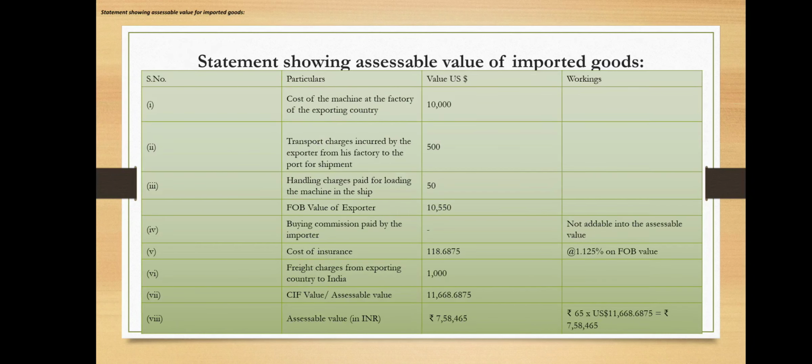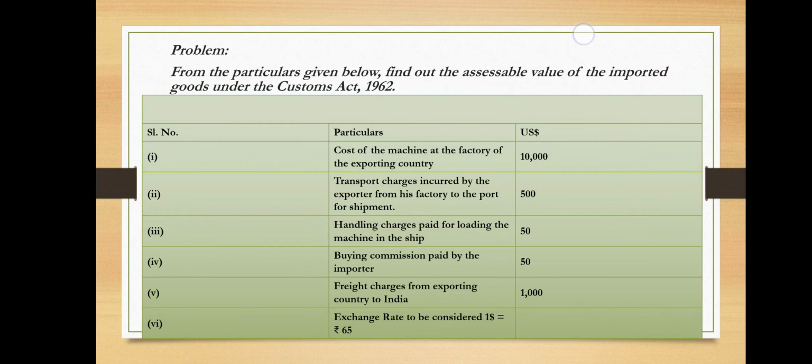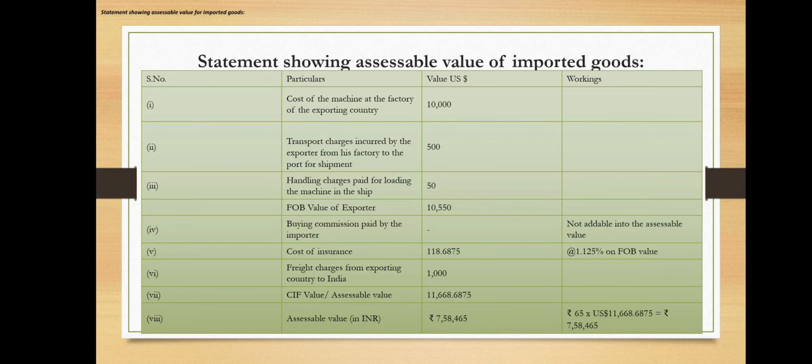Okay, so what they asked is to find out the assessable value of imported goods, isn't it? So first, what is given? Cost of machine. As it is, we need to take it. How much is the cost of the machine here? 10,000 US dollars that we have taken.